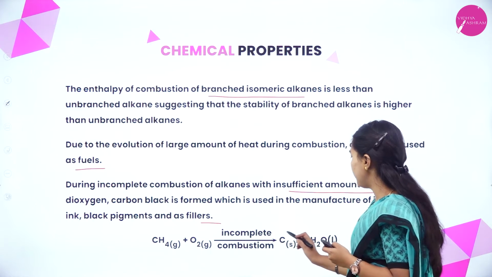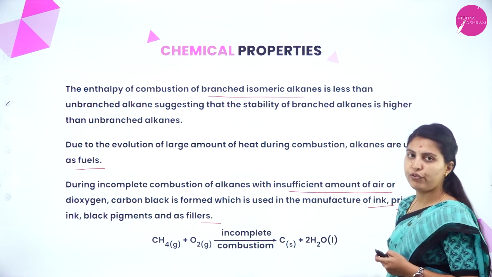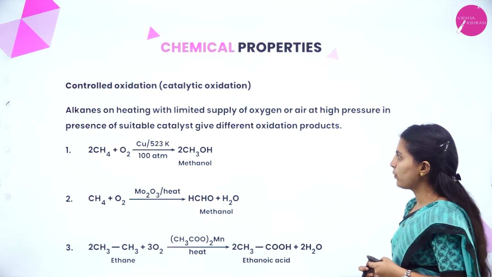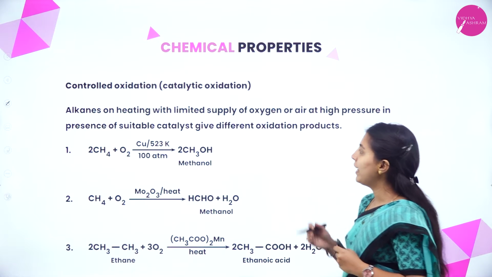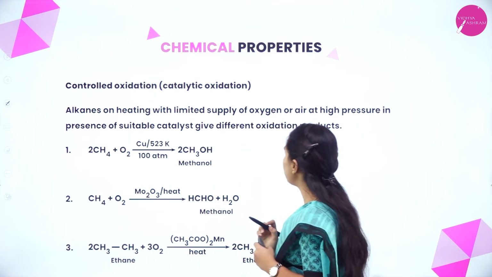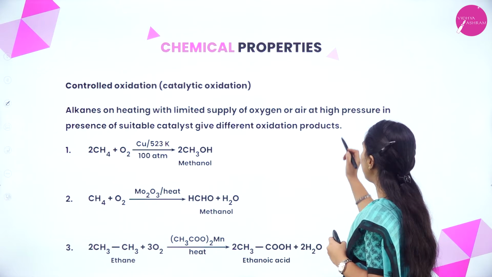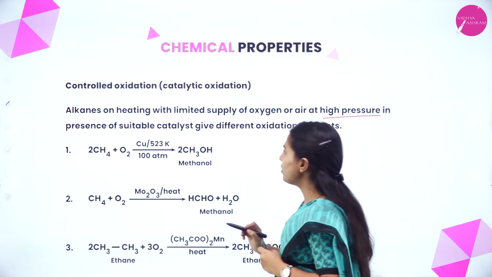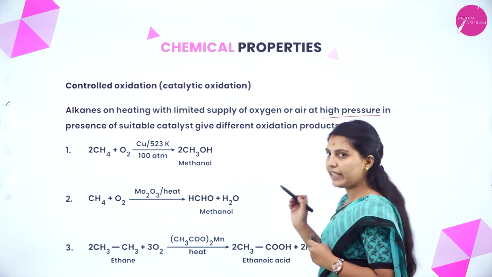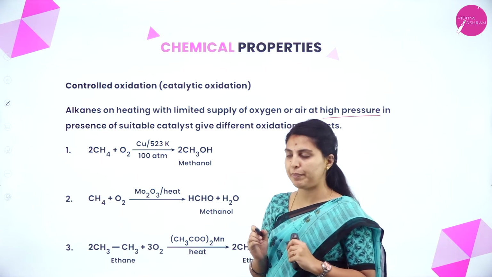See here, incomplete combustion, carbon will be formed. That will be used as ink or black pigment. Next one, controlled oxidation or catalytic oxidation. Alkanes on heating with limited supply of oxygen or air at high pressure in presence of suitable catalyst give different oxidation products. Catalytic means the presence of a catalyst.